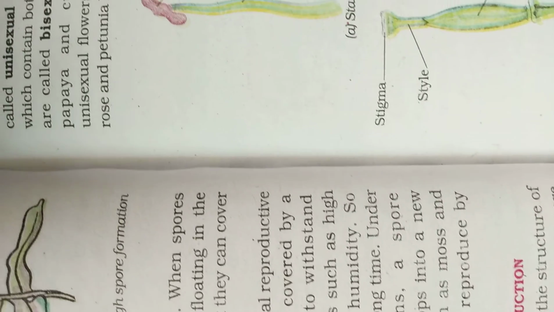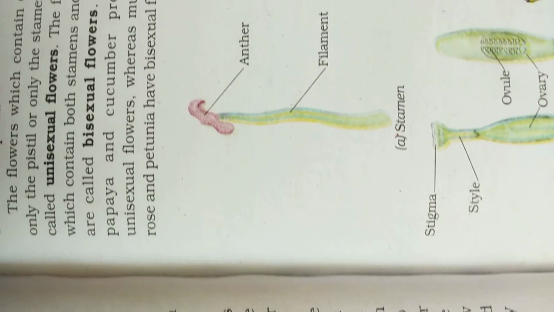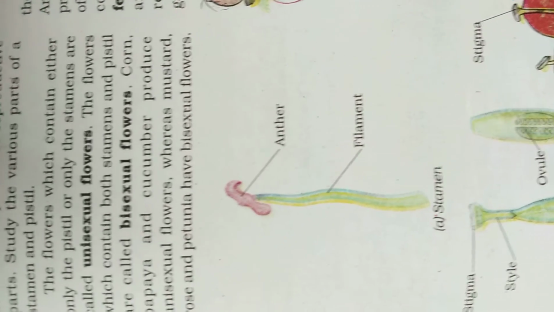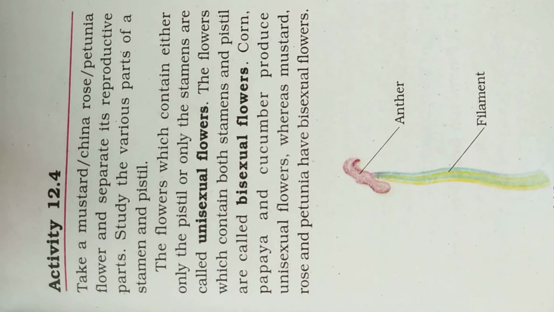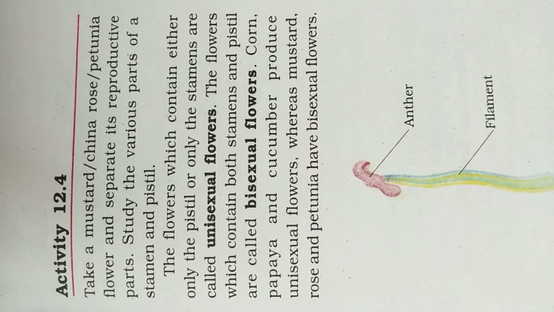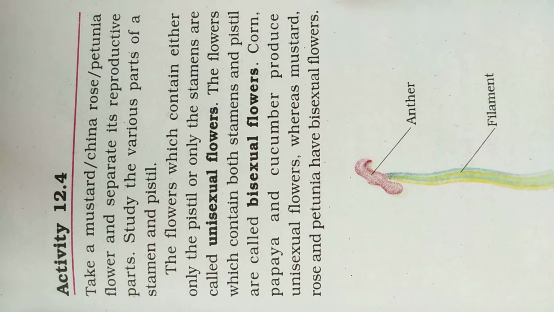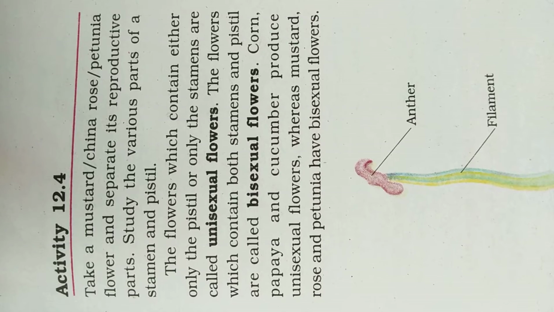Take a mustard, chana rose, petunia flower and separate its reproductive parts. So how can we separate the reproductive parts? See, study the various parts of a stamen and pistil. Here the figure is given of stamen and pistil.